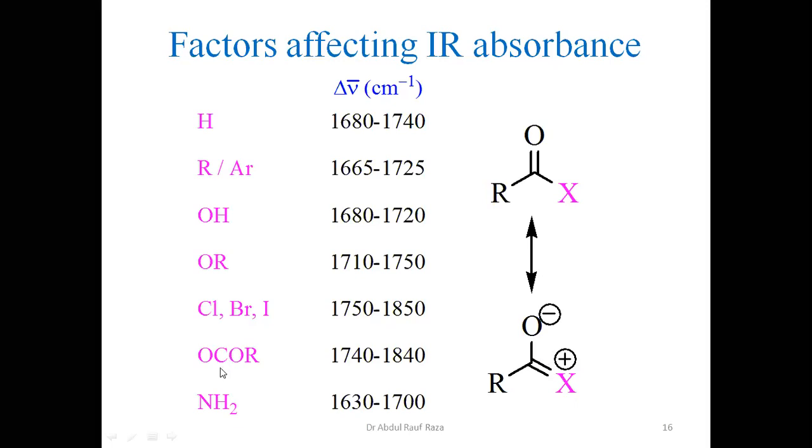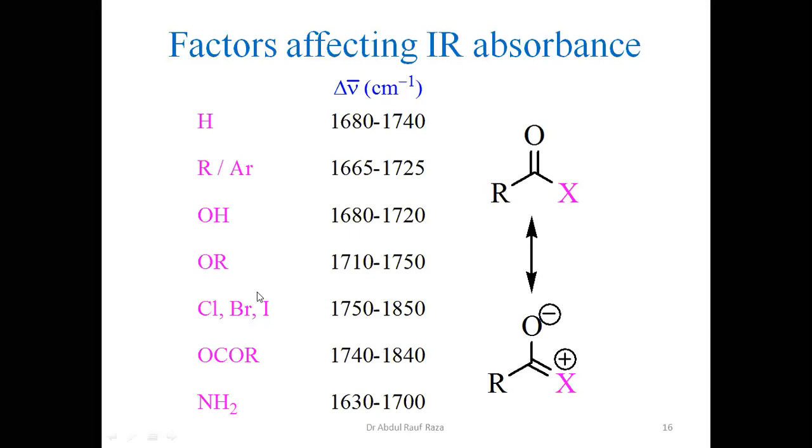Compare this with oxygen. In case of carboxylic acid, esters, and anhydrides, in all these three cases, the oxygen has two non-bonding electron pairs. There is a competition. Once there is a competition, the basicity decreases. So the tendency to donate electron pair for resonance shall also decrease. So this lone pair present on oxygen is less available as compared with nitrogen. Nitrogen contains only one non-bonding electron pair. There is no competition here. That's why nitrogen is a better base than oxygen.